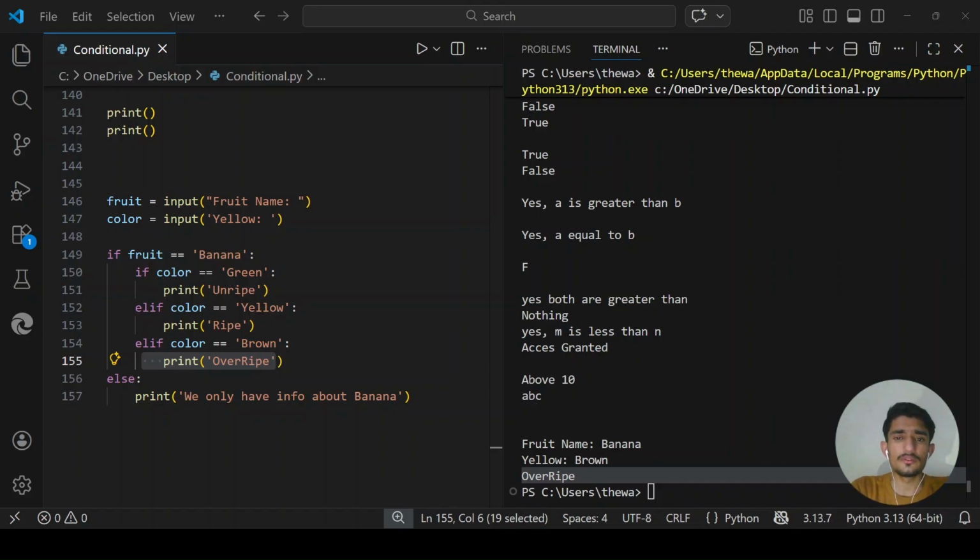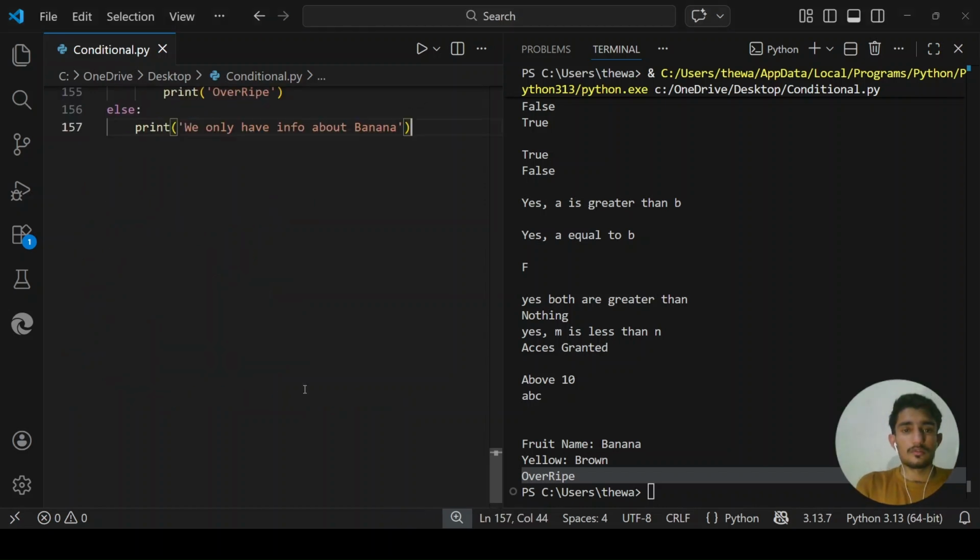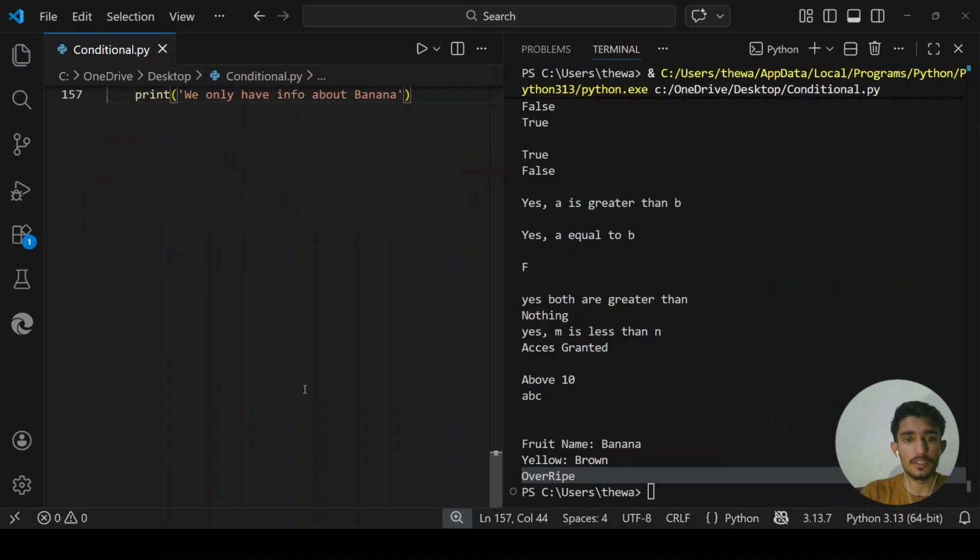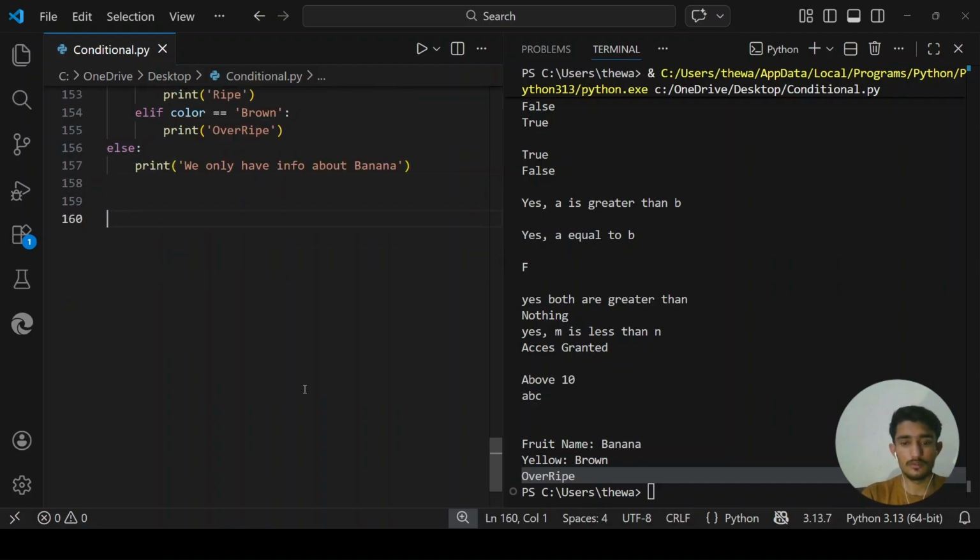Also, Python allows you to write a simple if-else condition in a single line. This is called a ternary expression or inline condition. It is great for simple, clean decisions. Let me give you an example. Let's say j equals 777 and k equals 999.